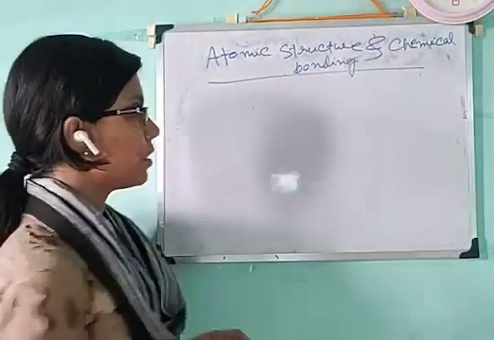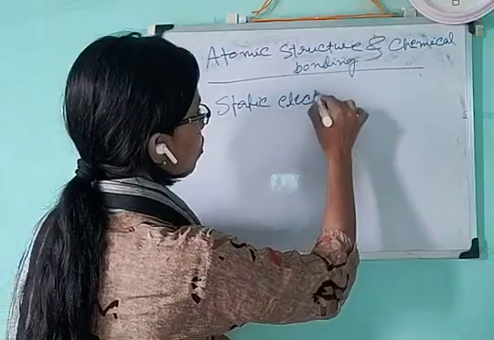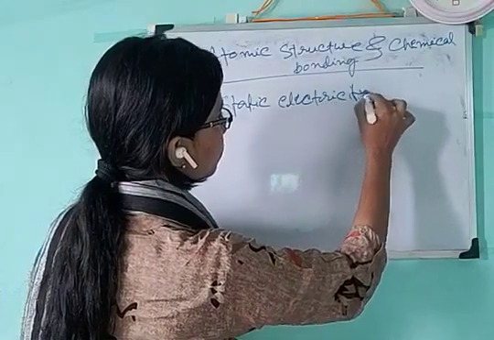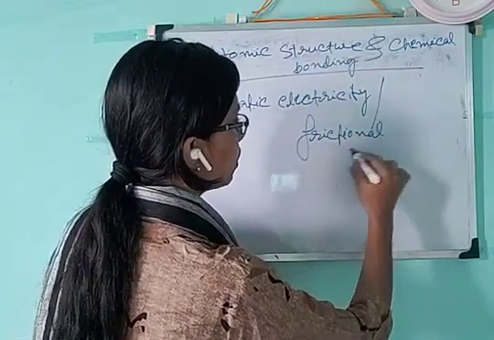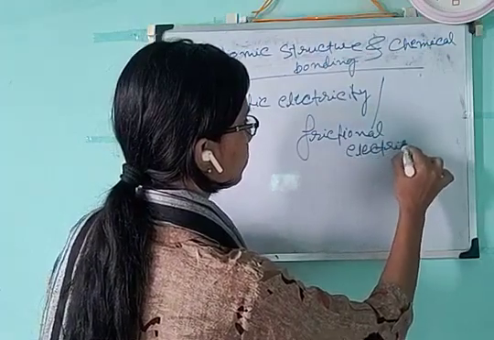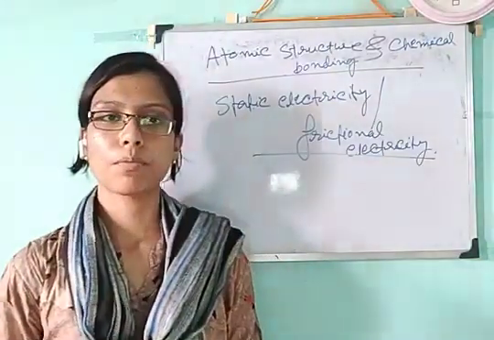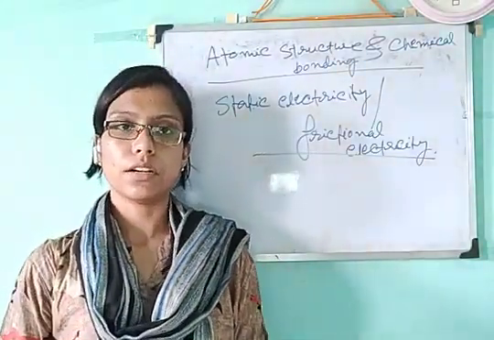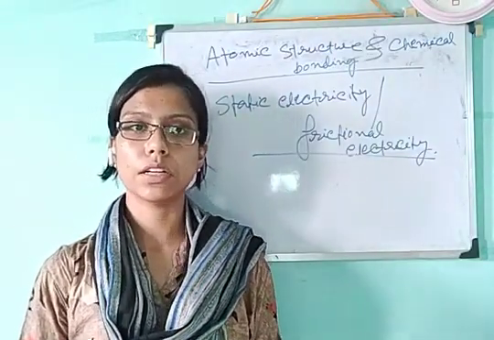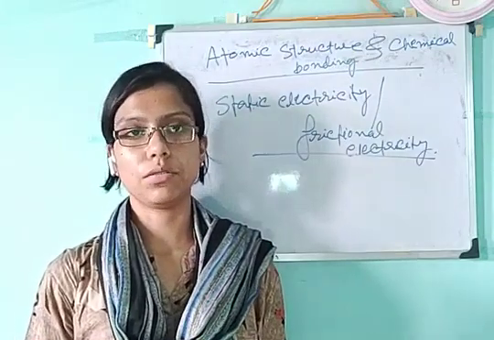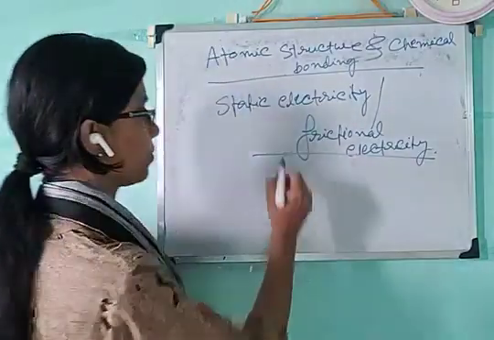There exists a term static electricity, or it is also called frictional electricity. What is static electricity, or frictional electricity? It is the electricity generated when we are rubbing anything. Suppose we are combing our hair. When we are combing our hair, the comb generates some type of electricity. That is called static electricity, or electricity generated due to friction.